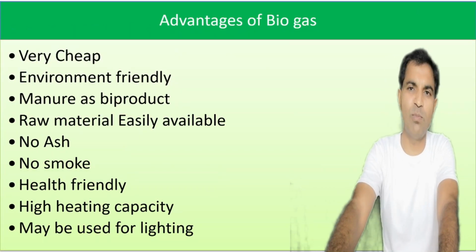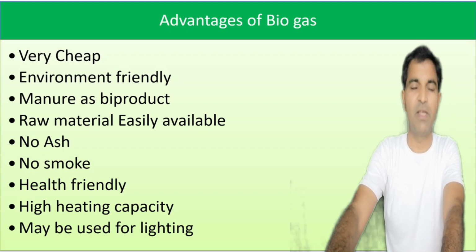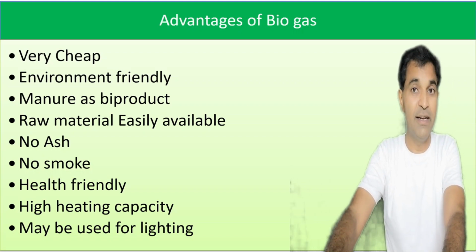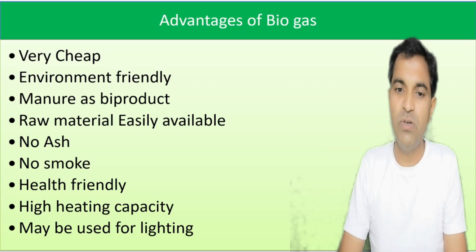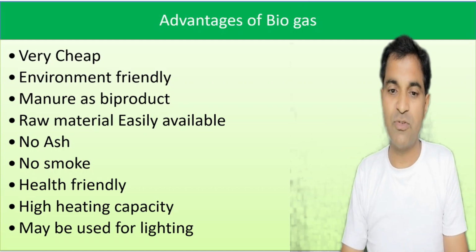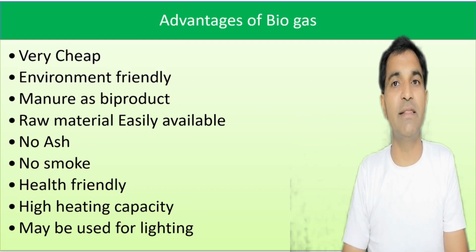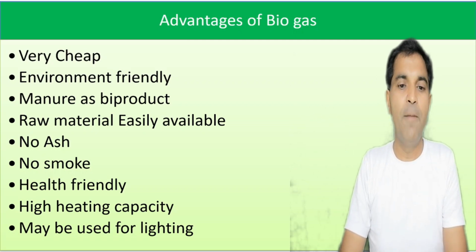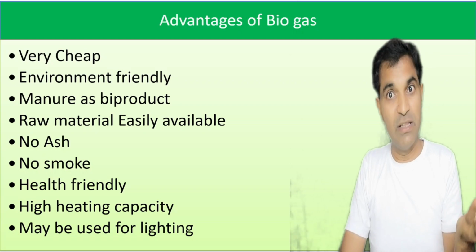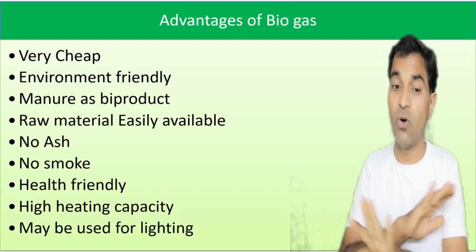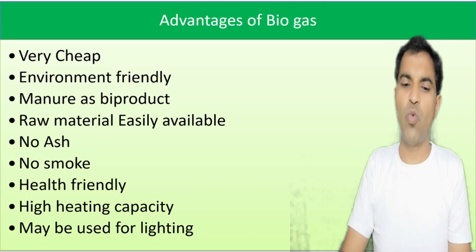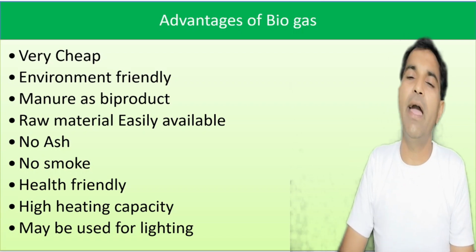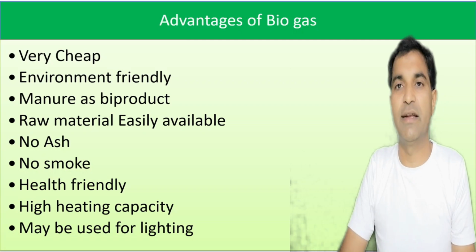Now what are the advantages of biogas? It's very cheap. It's very environment friendly. It doesn't pose any problem or hazard to the environment. Its manure is used for the farm. So it is a byproduct, but it is used directly in the farm for fertilizers. Raw material is easily available, particularly in the villages. No ash is there, no smoke is there. So it's quite health friendly. Its heating capacity is quite high, and it may be used sometimes for lighting.